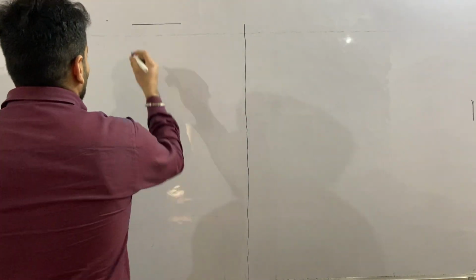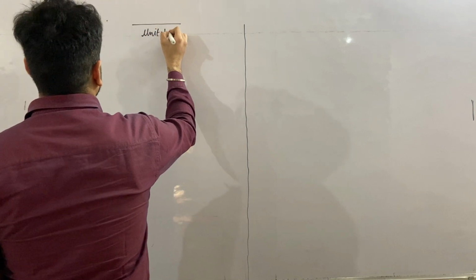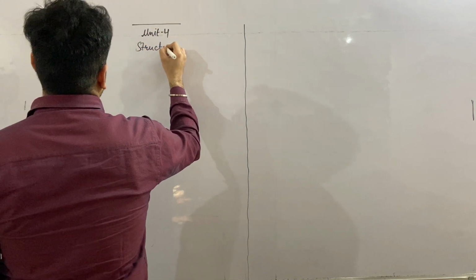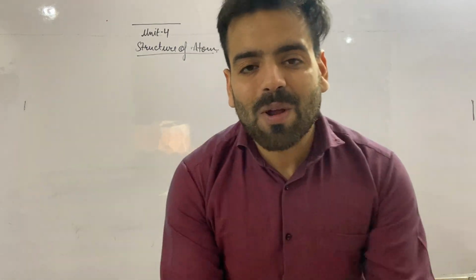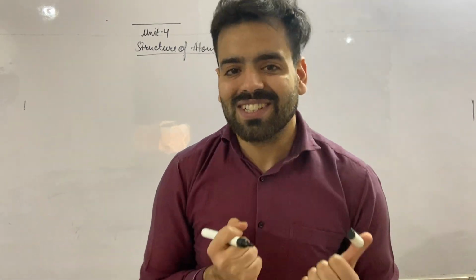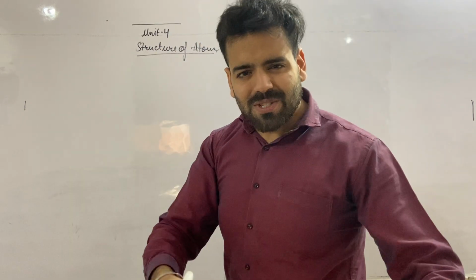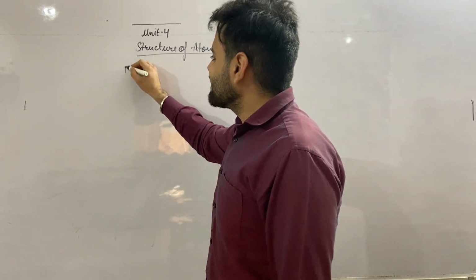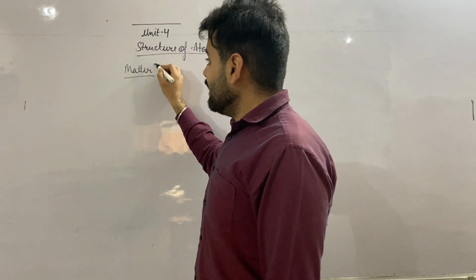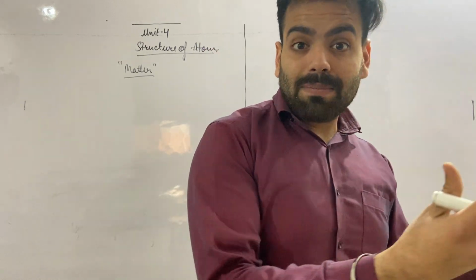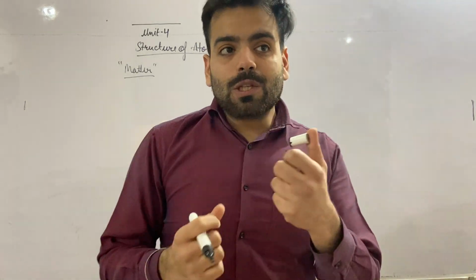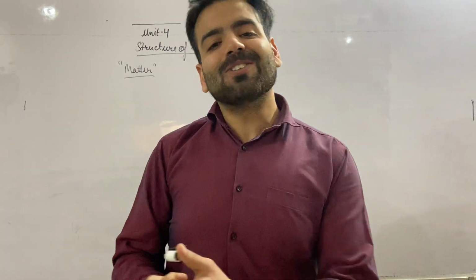I am going to start with unit 4, structure of atom. Before starting the structure of atom and what an atom is, let us talk about what chemistry is, and before that, something called matter. Everybody says a different definition of chemistry: that it deals with acids and bases, metals, non-metals, chemical compounds. No, that is not the correct definition.